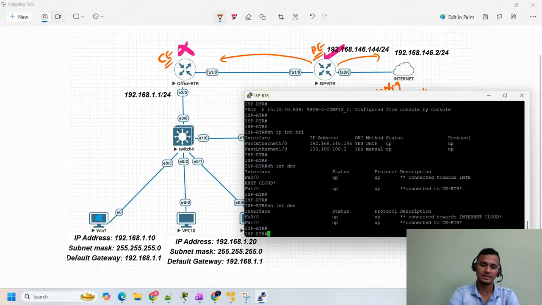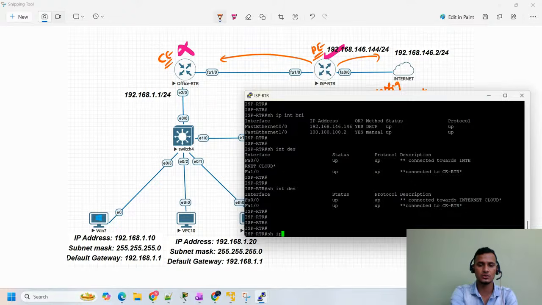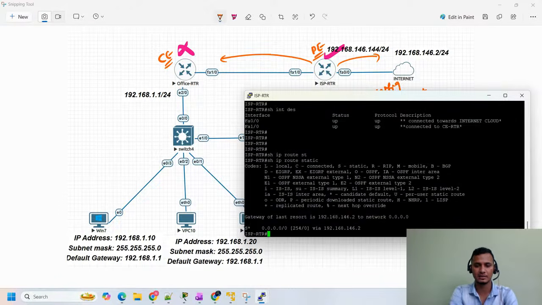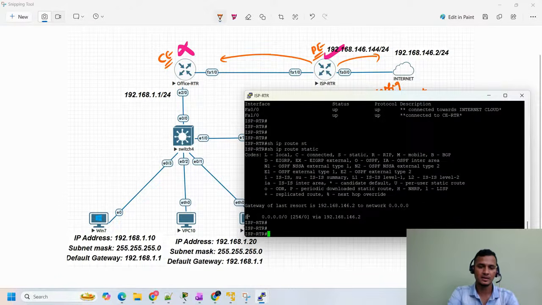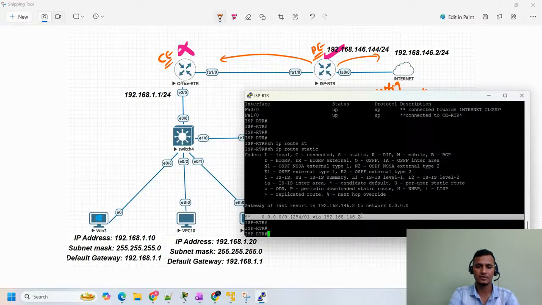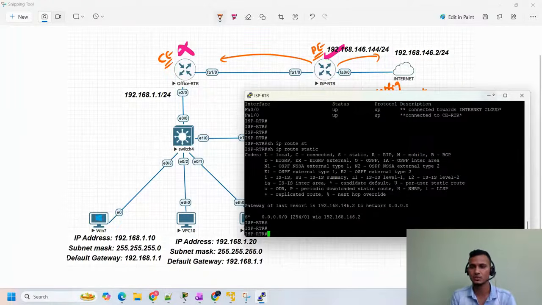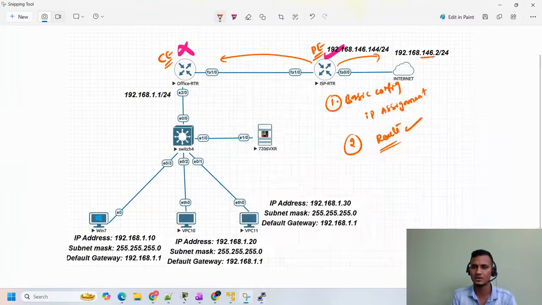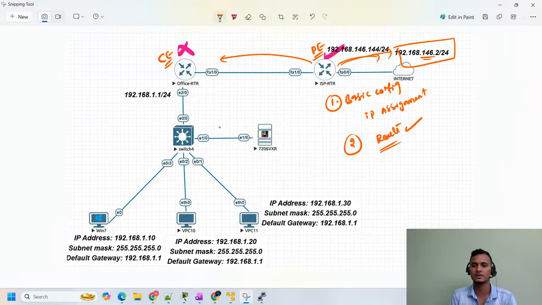To verify the routing table, the command is show IP route static. See here, we have the default route to reach anything, 0.0.0.0, it has to go to 192.168.146.2. So where is that .2? Here I mentioned, in this cloud we have this IP address. This is our gateway from here, so it has to reach to here.